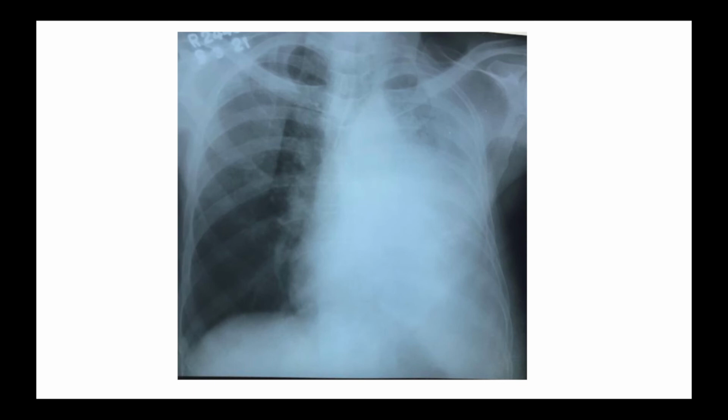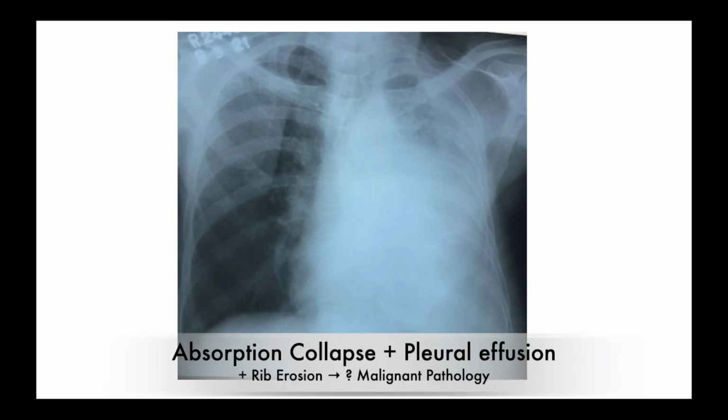Silhouette sign is positive. So it means there is a large mass shadow over the left side which has caused almost collapse of the left lung, and with erosion of the second, third and fourth ribs, with the mild pleural effusion, there is a strong possibility of some malignant pathology. And erosion of bone is more common in mesothelioma, so the most possible cause will be mesothelioma. Thanks.